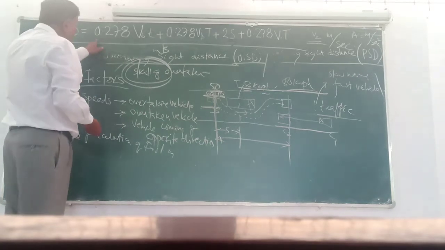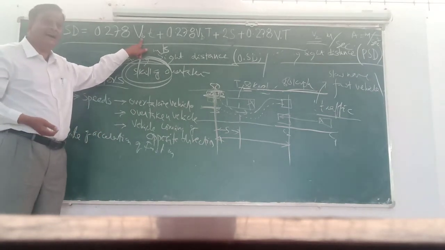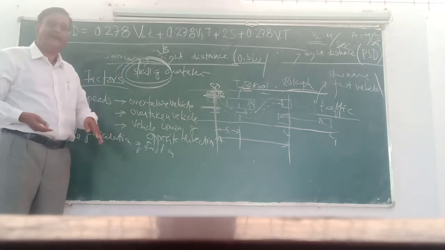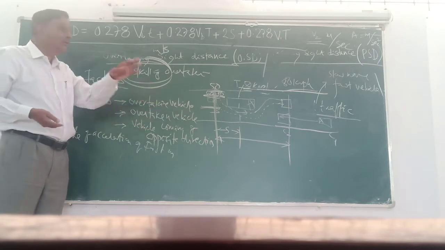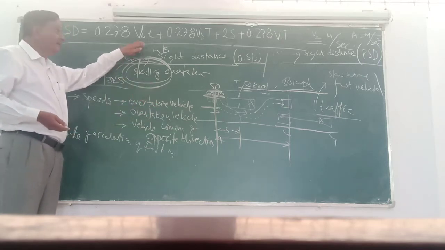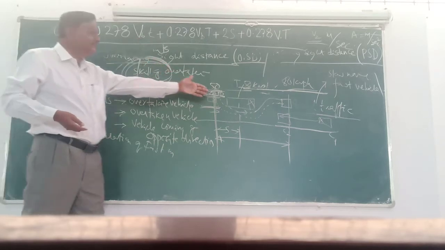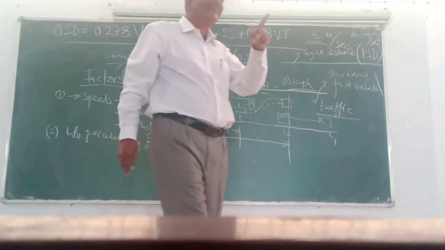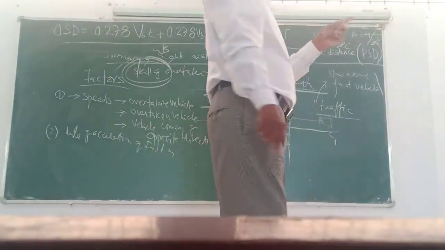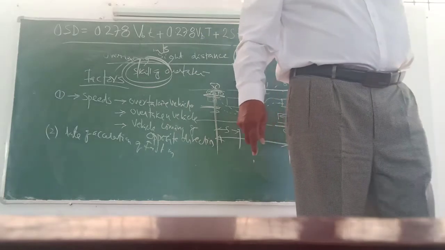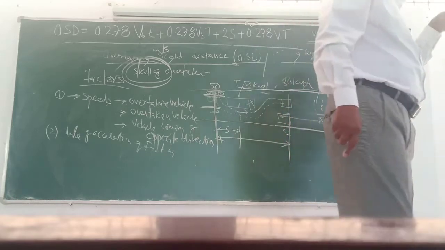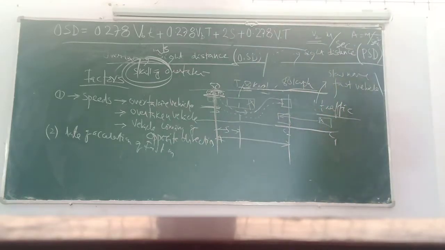VB is the speed of the slow moving vehicle, for example a tractor, in kilometer per hour. I have not derived the equation yet; I am simply telling you in advance. Then t is the reaction time of the driver. As per IRC, in the case of stopping sight distance the reaction time was 2.5 seconds; now it is 2 seconds as per the Indian Roads Congress.